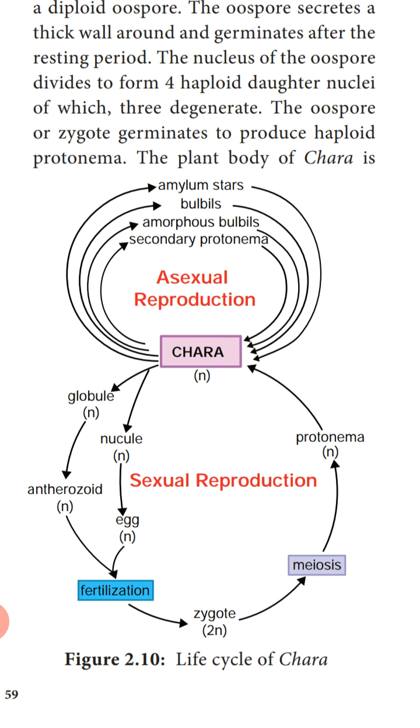So only the zygote or the oospore condition is diploid. The oospore undergoes meiosis division and produces 4 haploid spores. Out of these 4, 3 will degenerate, only one remains, and that one will germinate and give rise to the protonema that will develop into the new Chara body.